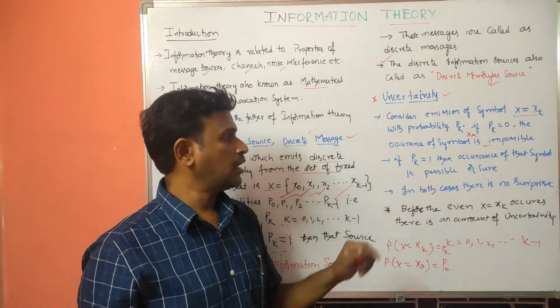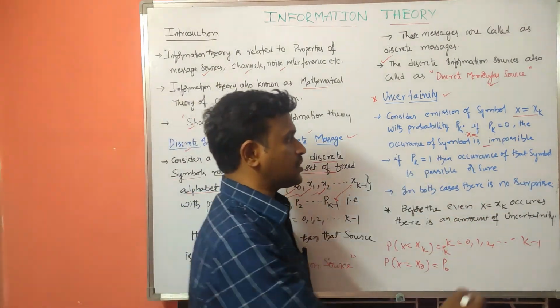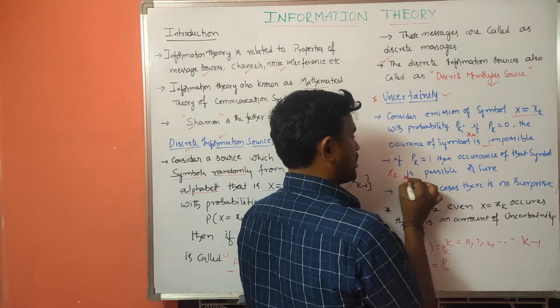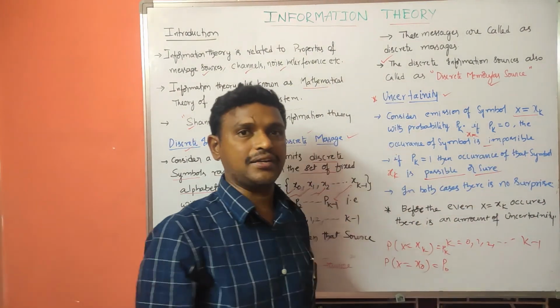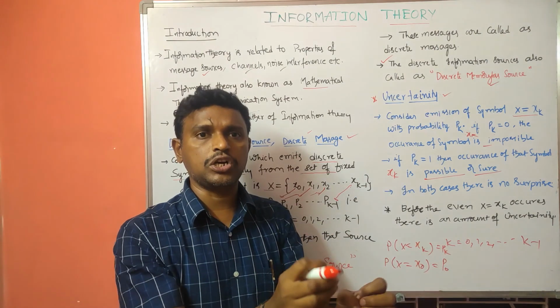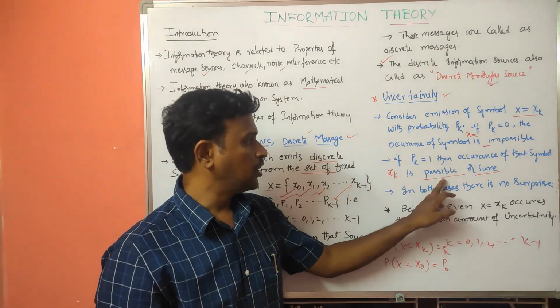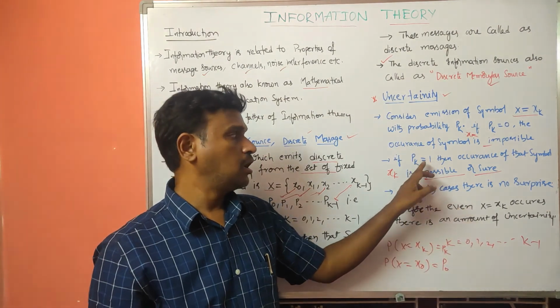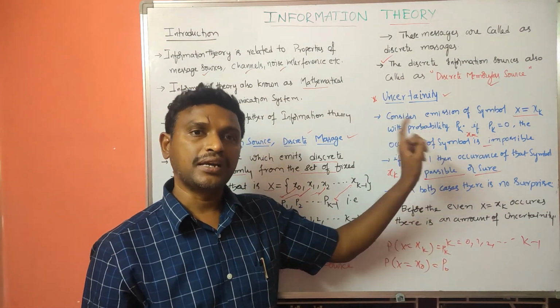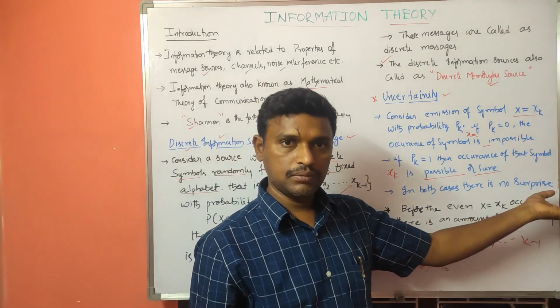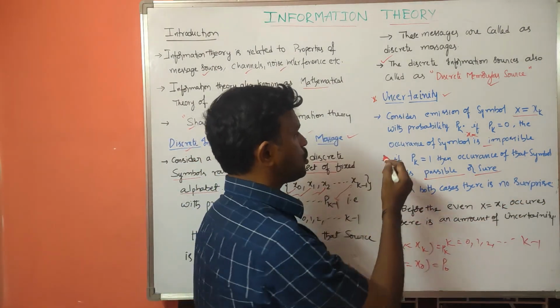Similarly, if Pk equal to 1, then the occurrence of that symbol Xk is sure. It will compulsorily occur because the probability of occurrence is equal to 1. So the probability of occurrence of this Xk is equal to 1, that is the possible outcome. Next, these two are okay.